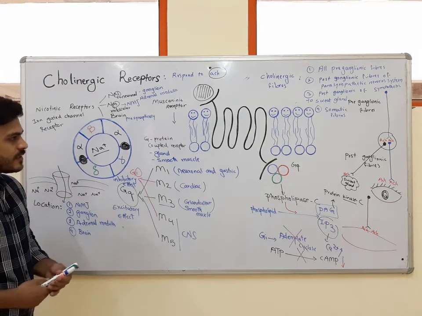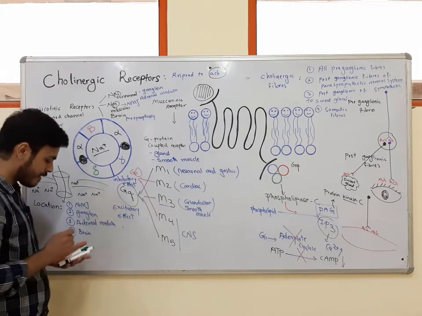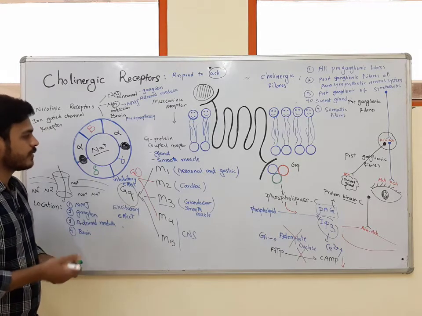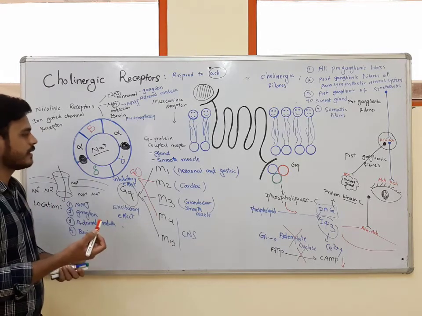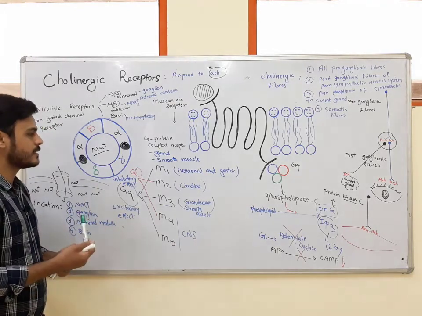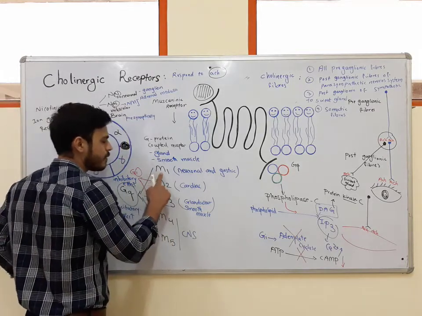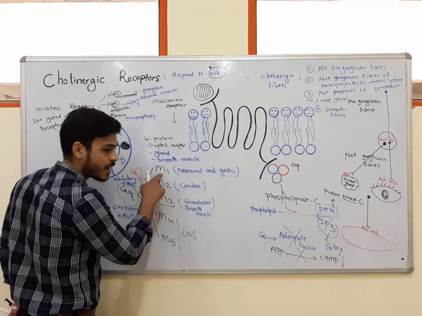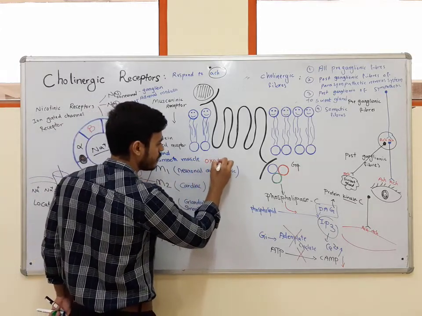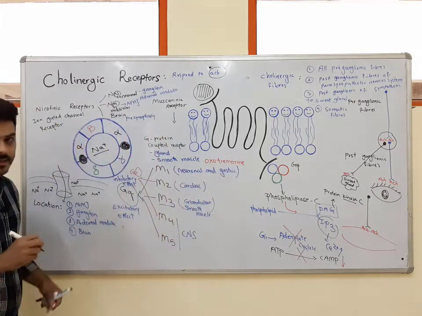Okay, the last thing which we should know about M1, M2, M3, M4, and M5 are the agonists and antagonists of each receptor. Again, I will write agonist chemicals in red and antagonist chemicals in green. The agonist for this M1 subtype is oxotremorine.